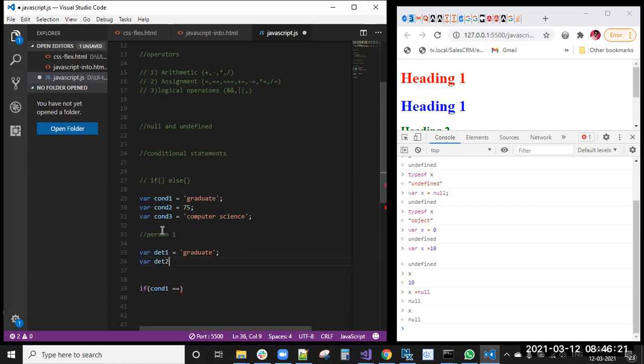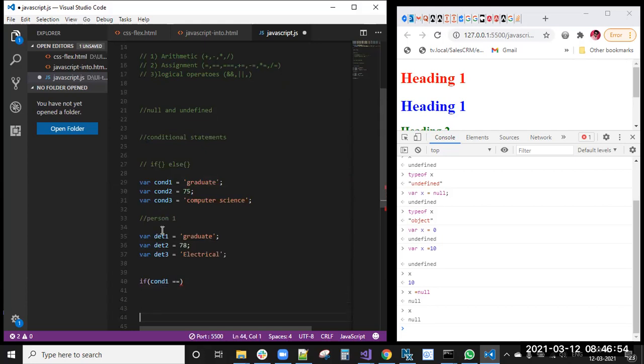Details two. These details we will get from the DB actually. While they are registering, we are getting these data. So his details two, his academic percentage is also good only. He is having 78%. Then details three. But he is not a computer science student. He is an electrical student.